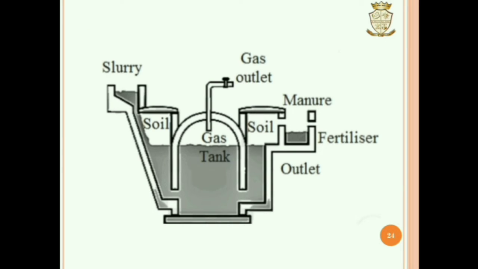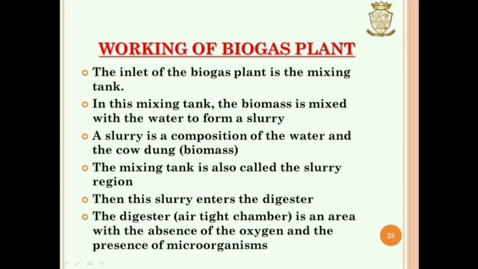This diagram clearly shows the working of biogas plant. This is the slurry region or mixing tank. The side product manure is deposited in this region. Working of biogas plant. The inlet of biogas plant is the mixing tank. In this mixing tank, the biomass is mixed with water to form a slurry. Slurry is a composition of water and the biomass. The mixing tank is also called slurry region.